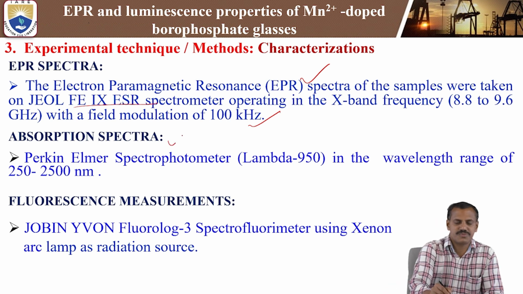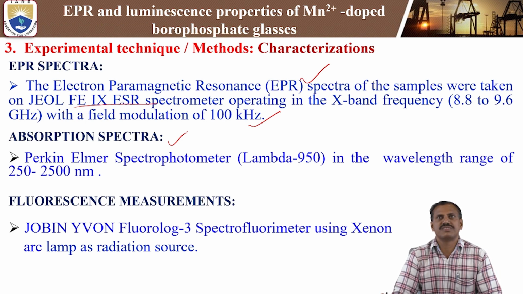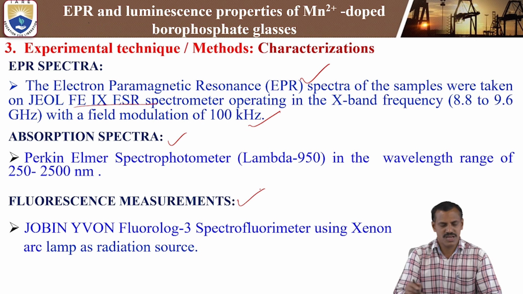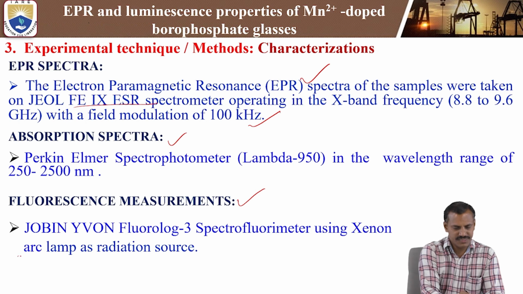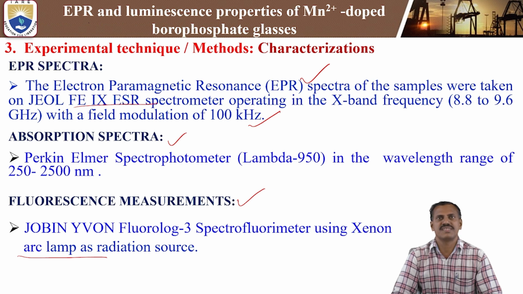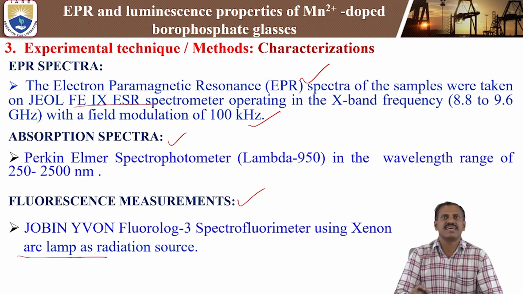Then absorption spectra. In the PerkinElmer spectrometer, we can use the wavelength range of 250 nanometers to 2500 nanometers. Next, fluorescence measurements. We can measure luminescence using the Jobin Yvon Fluorolog 3 spectrofluorimeter, with a xenon arc lamp as the radiation source. In this spectrometer, we can measure the excitation spectra as well as the emission spectra. So these are the characterization techniques of the present study: EPR analysis, and absorption and fluorescence analysis.